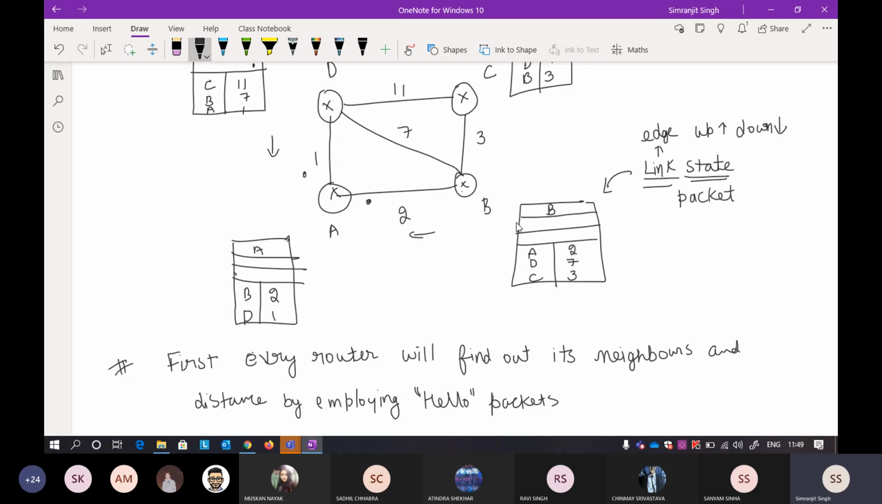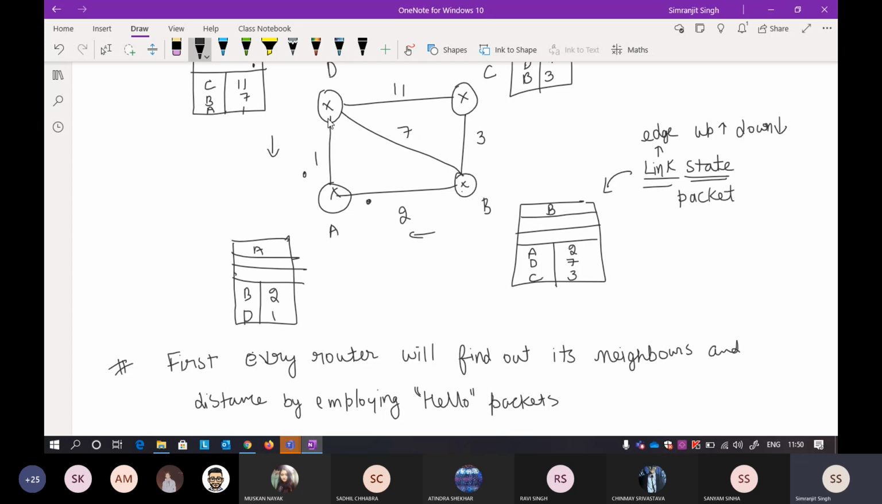Now the difference here between DVR and LSR is only the flooding part. If you see here, every router, A, B, C or D, will send its own information to every other router. Okay, so this is the main part.